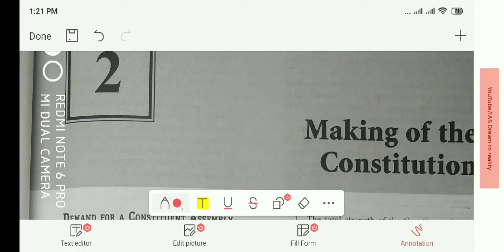So today we are going to start a series on political science, and the first chapter we will be dealing with is the making of the constitution. Although the first chapter in M Laxmikanth is the historical background, we will deal with it nearer to the EPFO examination so that you can remember the provisions provided in the acts that were ruled out by the colonial rule, that is the British government. So we will be starting the political science series from the second chapter, that is making of the constitution.